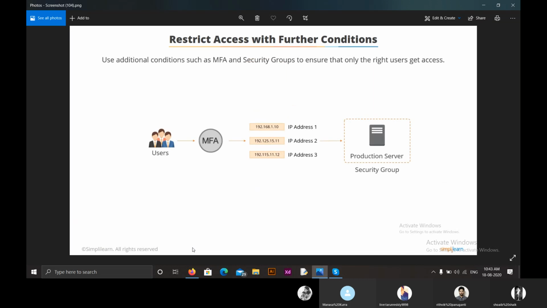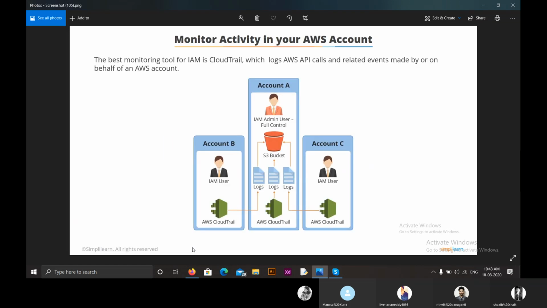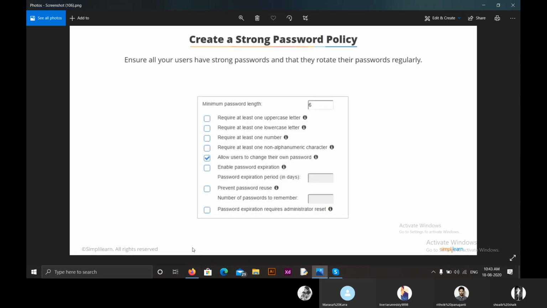The fourth one is we have to restrict access with further conditions, like using multi-factor authentication and security groups, so that we can ensure only trusted ones are using our data. And we have to monitor all the data accessed by the users, and for this we can use CloudTrail. The fifth one is we have to create a strong password policy, and through this we can have security.